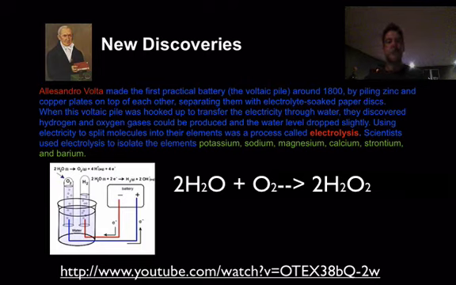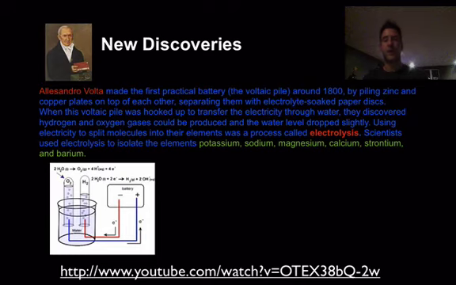So some new discoveries that we found. This man, Alessandro Volta, made basically what we'd say is the first practical battery, what we know as batteries today, and he called it the voltaic pile. What he did was pile up a bunch of zinc and copper plates on top of each other, and then separate them with electrolyte-soaked paper discs, and he would hook this up to an electricity source